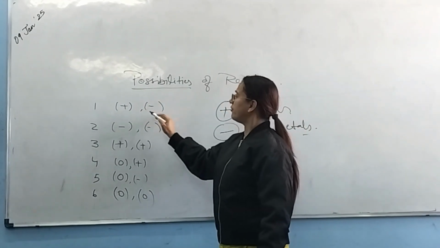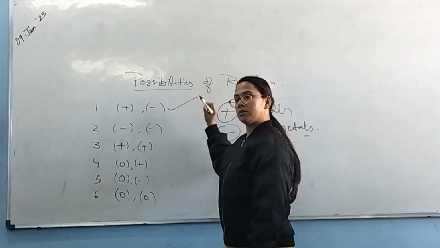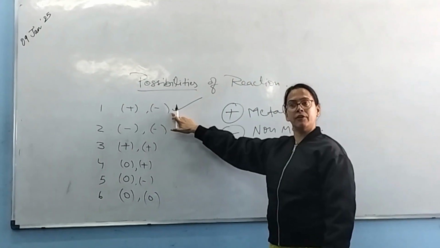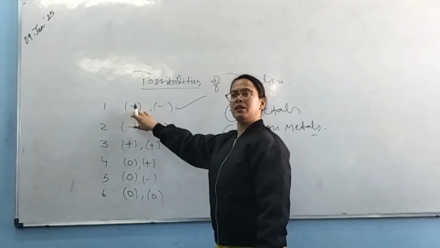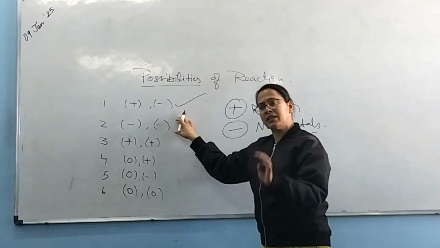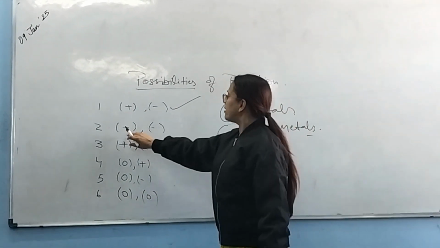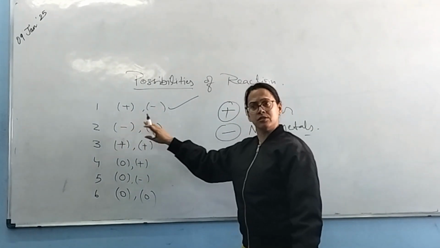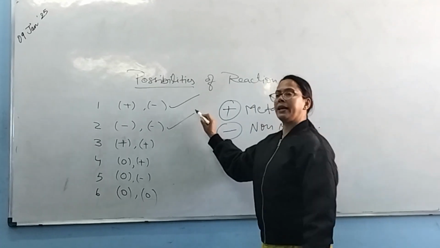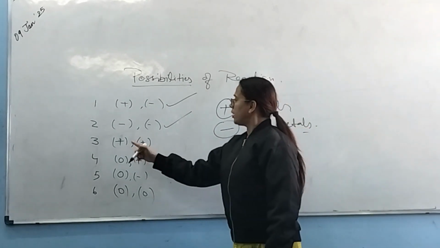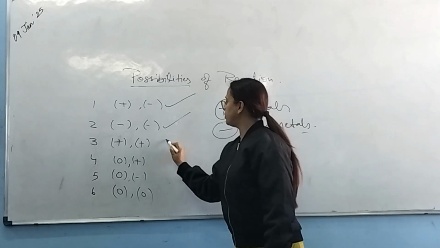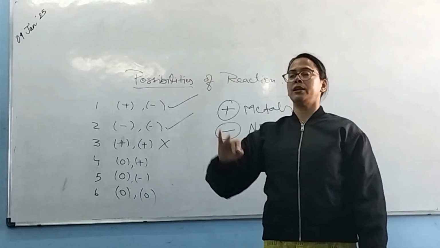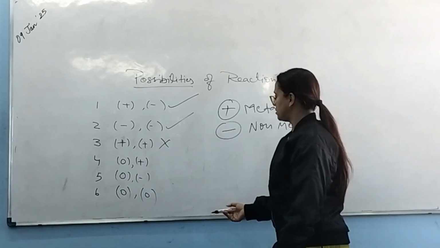The reaction between positive and negative will take place. So what is positive? Metals. And what is negative? Non-metals. The reaction between metal and non-metal will take place, so we get a new compound. The reaction between negative and negative will also take place. So non-metal and non-metal will react and you will get a new compound. Now the reaction between positive and positive is not possible. One metal cannot combine with another metal to give a new substance.